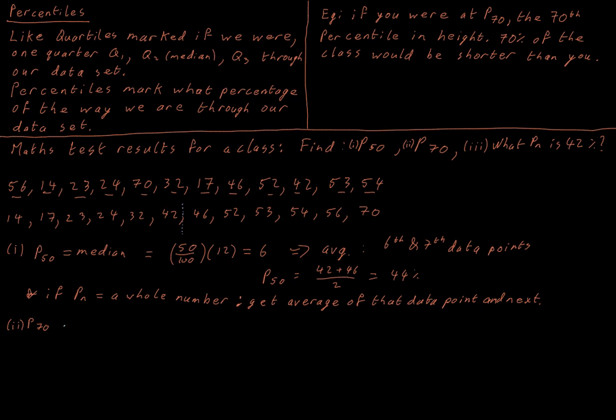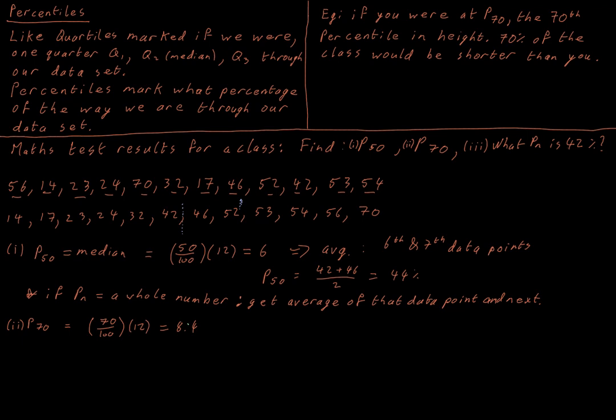Now, let's get P70, the point that would be 70% of the way through our list. That doesn't have any special name. That's just going to be 70% of the way through our 12 people in our list. And that gives us 8.4. So 8.4, 1, 2, 3, 4, 5, 6, 7, 8. So we're 8.4. We're somewhere around here. That's how far into our list we would have to be basically at the 70th percentile. That 70% of the people would have gotten a grade lower than us.